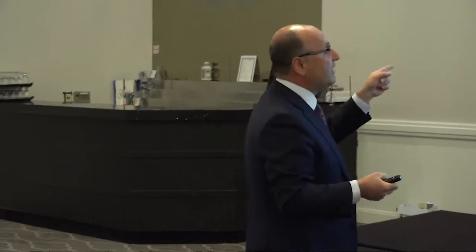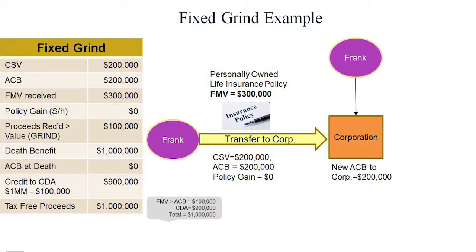Okay, so that's the grandfathering rules that you have to be worried about. I wouldn't say worried about. It's not a big thing, but just make sure that your clients and their accountants are aware of this. Because if they claim a full $1 million CDA, they're over by $100,000. Tax-free proceeds, well, I'm okay. If the CDA is $900,000 and I've already gotten out $100,000 tax-free, that's $1 million, I can explain that to the client. I have no problem with the client saying, why didn't you tell me about this?